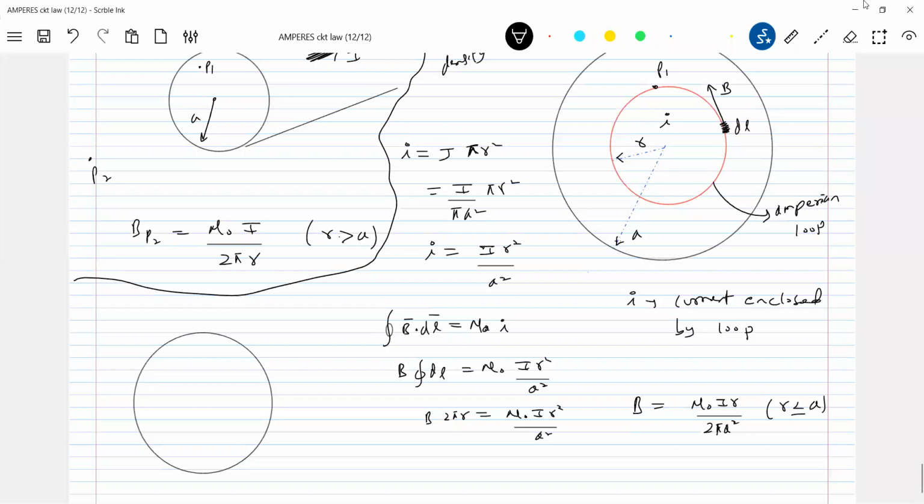So the lines of force will be, what should happen to the lines of force? The spacing between them should decrease, no? They may test you with some rough diagram I'll give. Then outside what happened? The spacing between them should keep on increasing because the B bar will decrease, no?